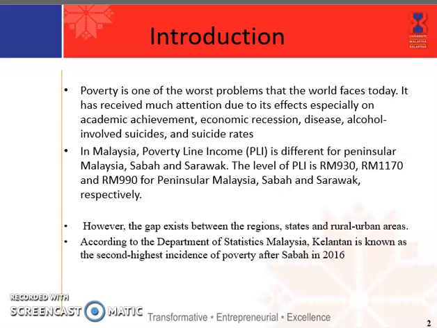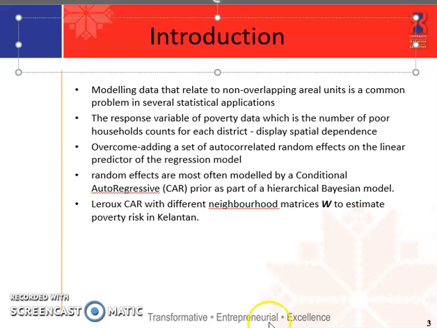Statistics have shown that the poverty rate has reduced from one year to another. However, a gap exists between the regions, states, and rural and urban areas. According to the Department of Statistics Malaysia, Kelantan is known as the second highest incidence of poverty after Sabah in 2000. Modern data relating to non-overlapping area units is a common problem in several statistical applications.